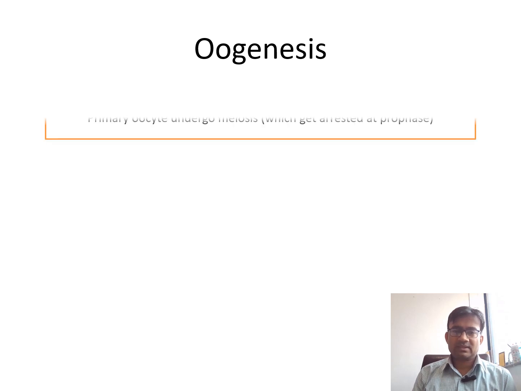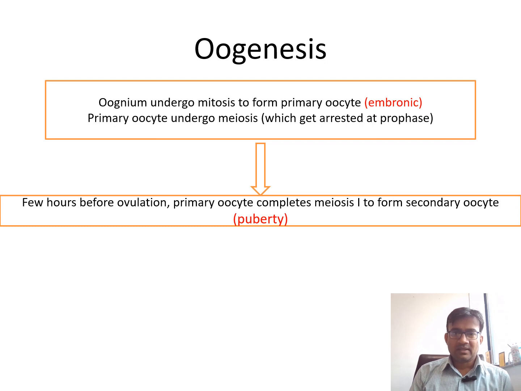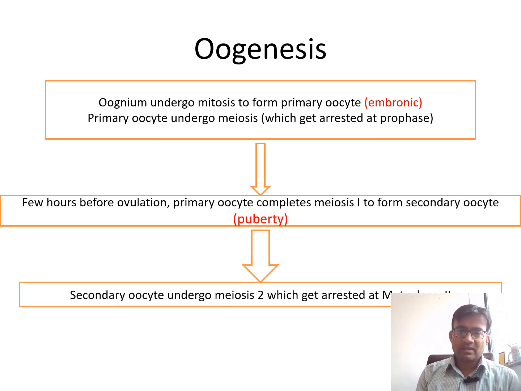If we consider oogenesis, in the embryonic stage only, oogonia undergo mitosis to form primary oocyte. Now this primary oocyte will undergo meiosis, but it will be arrested at prophase. Up to puberty it will continue, and just before ovulation or around ovulation, primary oocyte will complete meiosis 1 to form secondary oocyte. So this event is occurring around puberty.